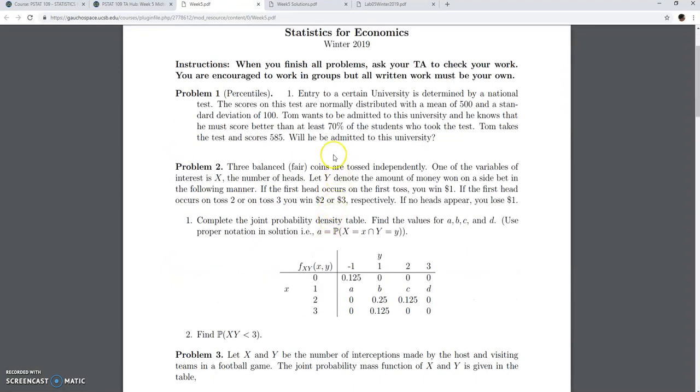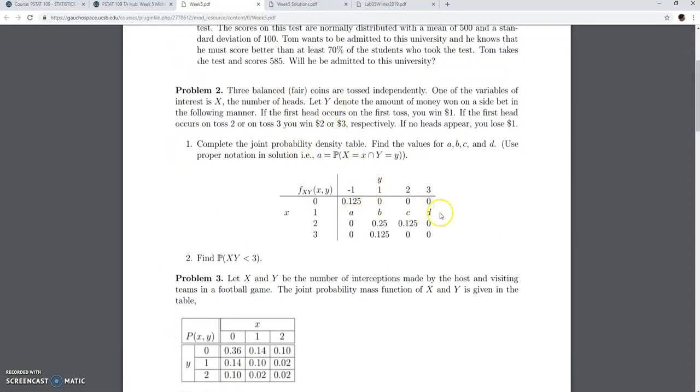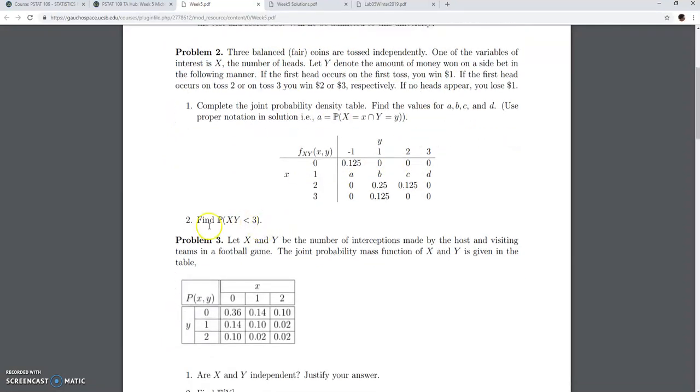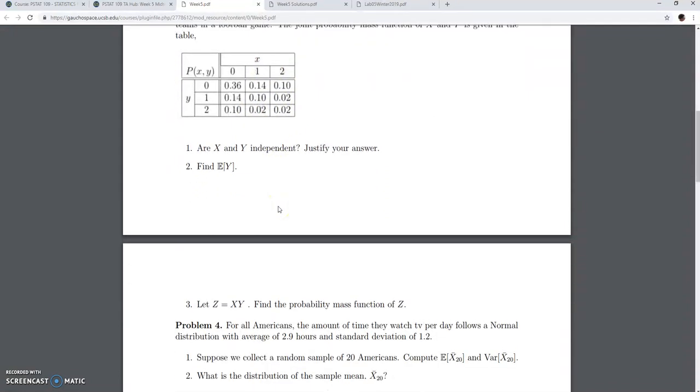Then we have a couple of problems here about joint PDFs. Very straightforward. In this one you have to find A, B, C according to the header here. And then you find this particular probability. You just have to come up with the possible ways that x times y is smaller than 3, and then you sum those probabilities. The third problem is also sort of straightforward.